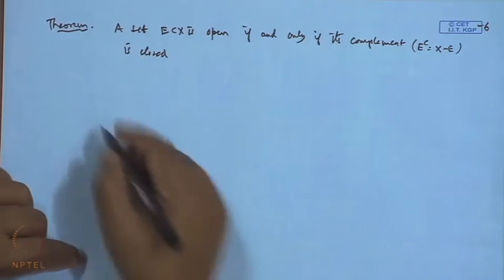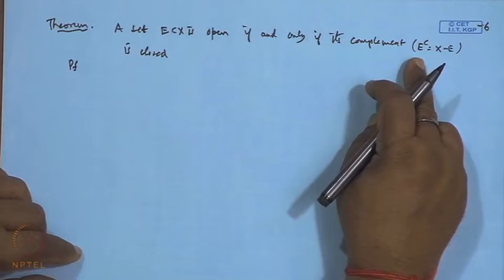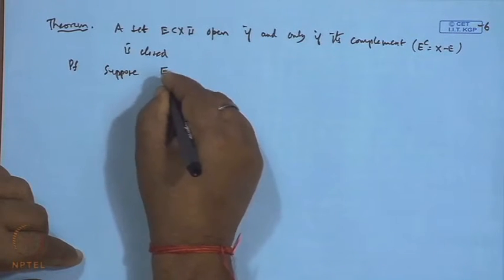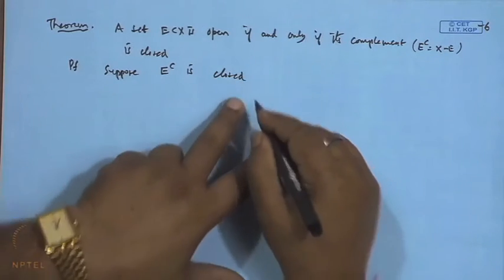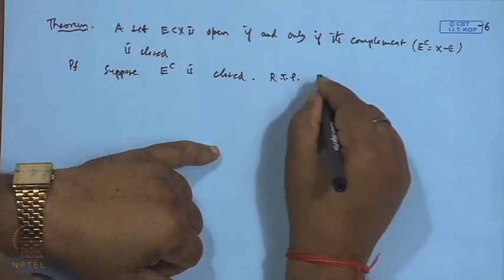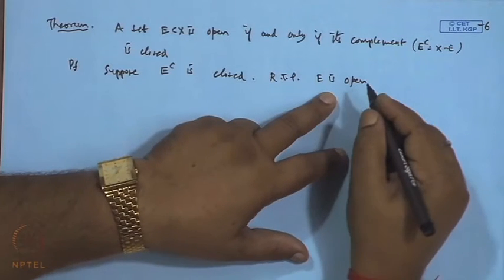Proof. Let us suppose the complement of this set, E^C, is closed. Then what is required to prove is that E is open. It means every point of E is an interior point.